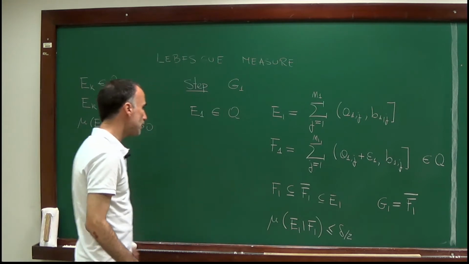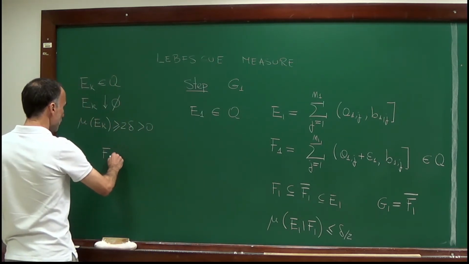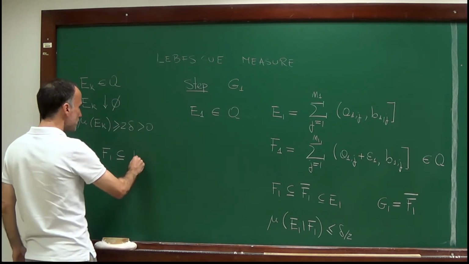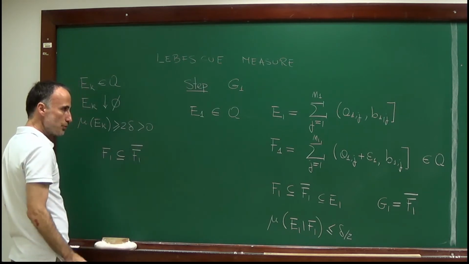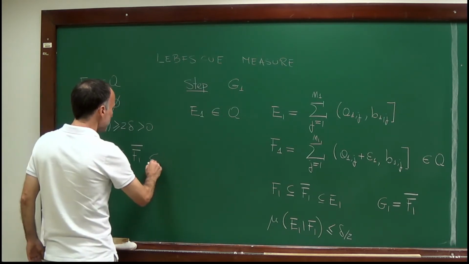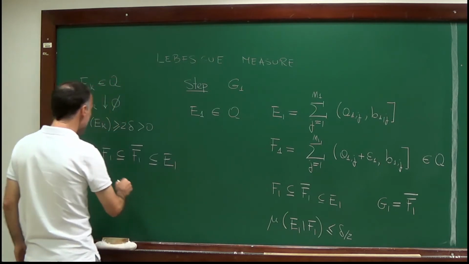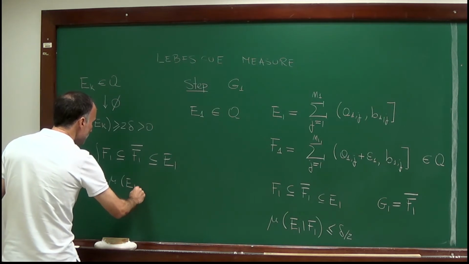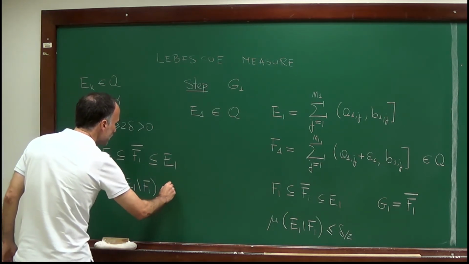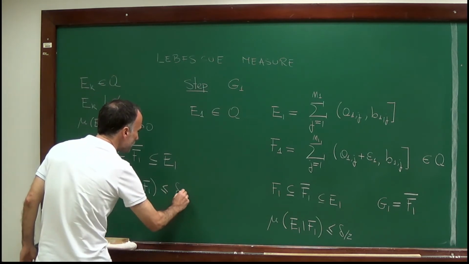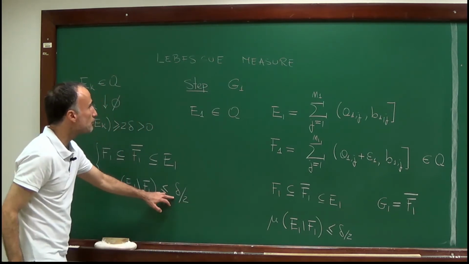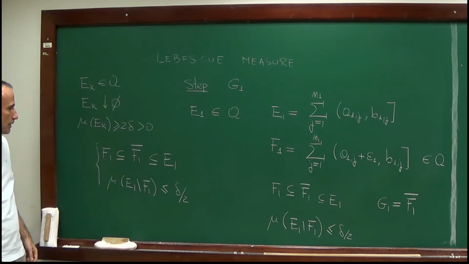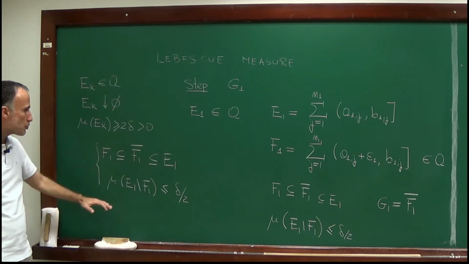So I constructed a set F1. Let me just summarize what we did here. I constructed my set F1, which is contained in its closure, which is a compact set, which is itself contained in E1, and mu of E1 minus F1 is smaller or equal than delta over 2. Well, this number delta, remember, is the one which appears in the definition of the sequence E_k. So this is the conclusion of my first step.